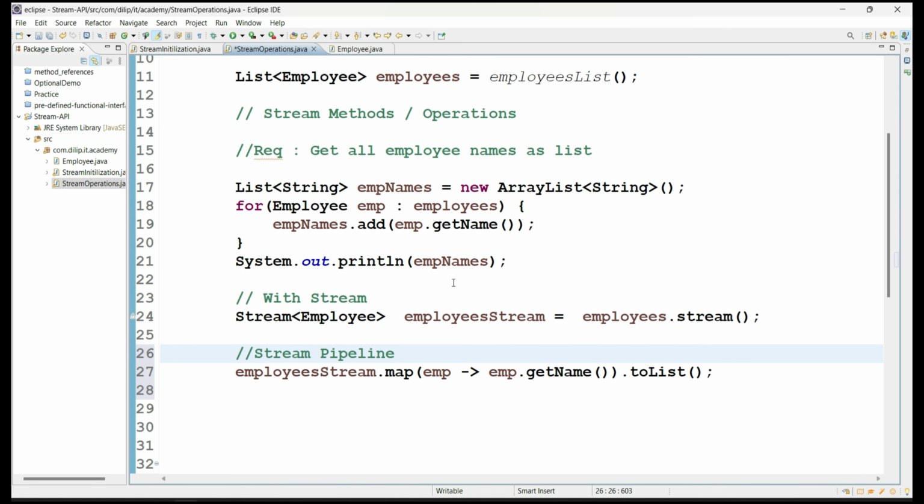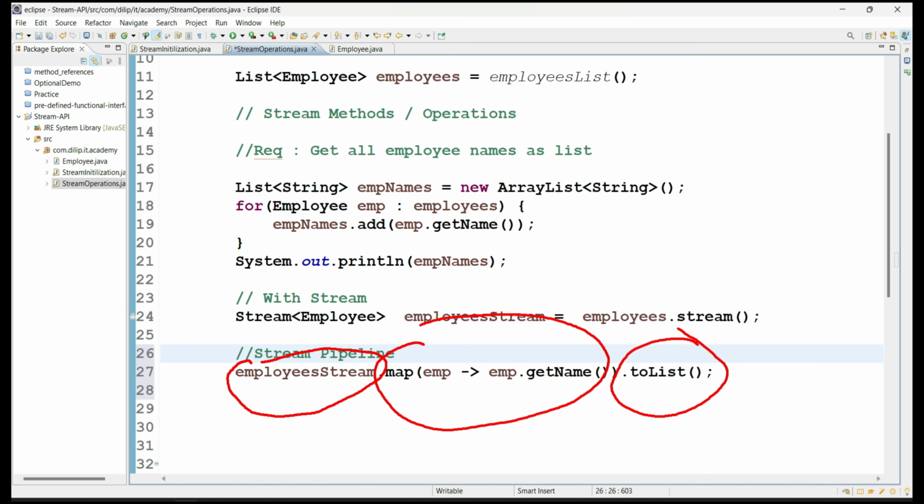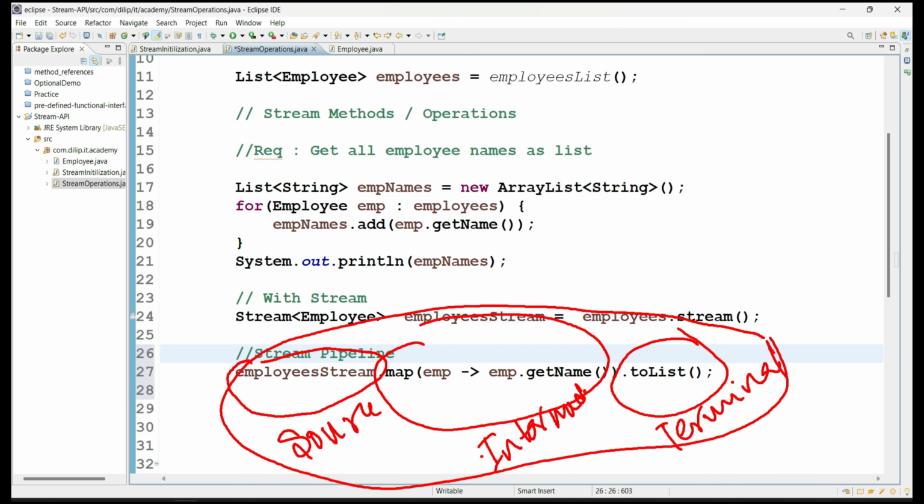In this case, this is the source, this is the intermediate operation, which is not the final one, and this is the terminal operation. And overall, we call it a stream pipeline.